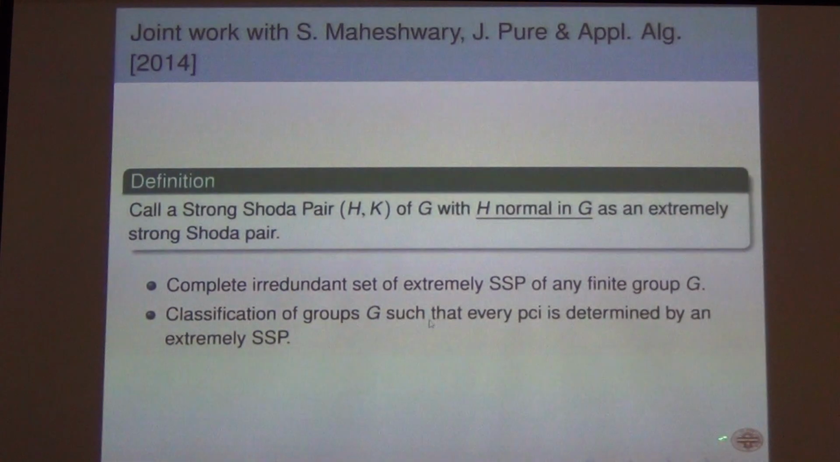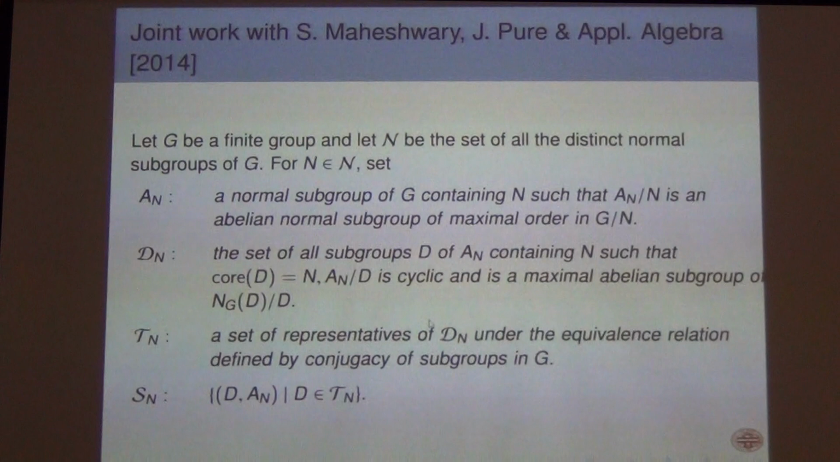So we just added one more constraint. Already there were constraints, but we added one more constraint and wanted to see what comes up. So we added one more constraint, that H is normal in G, called it an extremely strong Shoda pair, and groups where all irreducible characters come from extremely strong Shoda pairs, we called extremely strongly monomial groups. At that time it looked like we were adding too many adjectives, but now it has been of great help. I will tell you how. So we gave a complete algorithm. I will not go into the technical details. So what we did, by adding that constraint, we were able